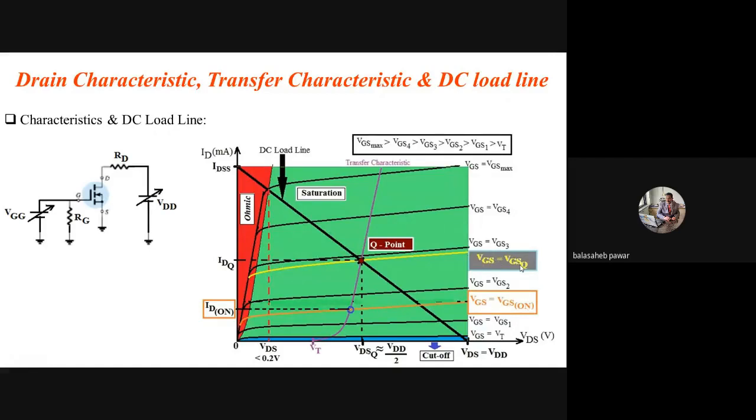Again, in this case, we can say that VGSQ should be greater than VGS2. See, this curve is plotted by considering a constant input voltage, that is VGS equals VGS2, and it should be less than VGS equals VGS3. Then how much is the value of VGS2 and VGS3 so that we can finalize the value of this VGSQ? So this is the design part. And to design this complete circuit, to operate that transistor at the center of that load line, is known as biasing of the MOSFET.